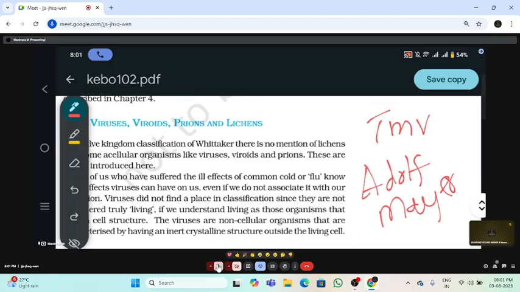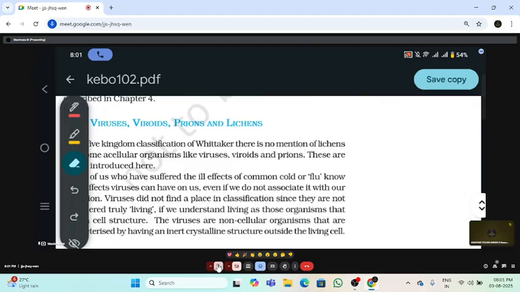And the next scientist's name is Ivanovsky. Who's that? Ivanovsky. This is the scientist. He discovered that viruses are filterable. This characteristic was found by D. Ivanovsky. Viruses are filterable, that was discovered by D. Ivanovsky. So the infectious nature of TMV was discovered by Adolf Meyer.